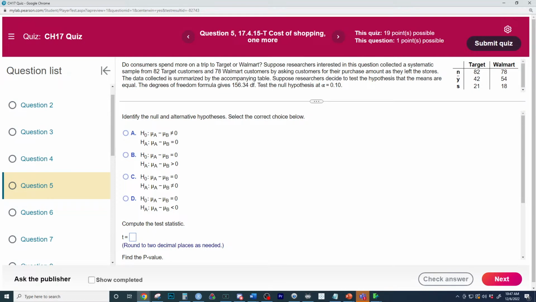So let me remark this again real quick. So with this, we are comparing the what and the what. We start with question 1, 1A through 1D. So let me write that down right here. So do consumers spend more on a trip to...